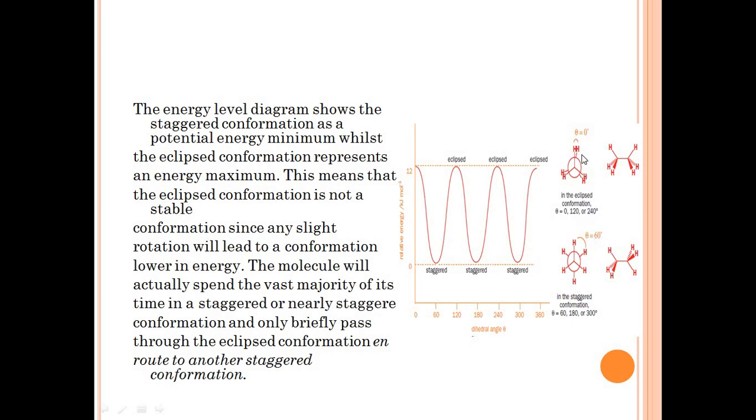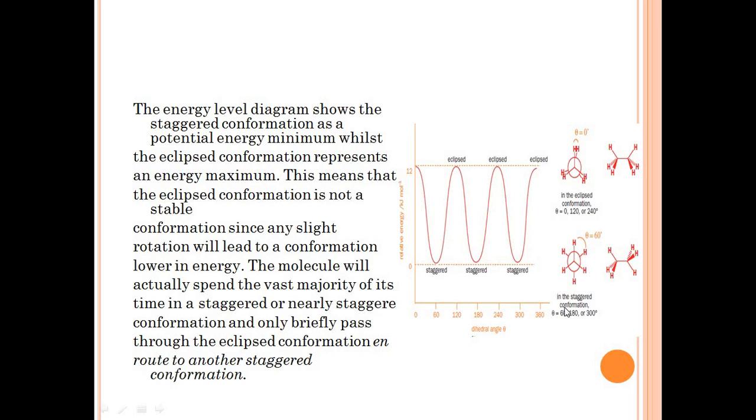Now the ethane molecule, as we have already known, has only two conformations, staggered conformation and eclipsed conformation. Now why are these hydrogens moving at different angles? The same staggered conformation is attained by the ethane molecule at a bond angle theta of 60 degree, 180 degree and 300 degree.